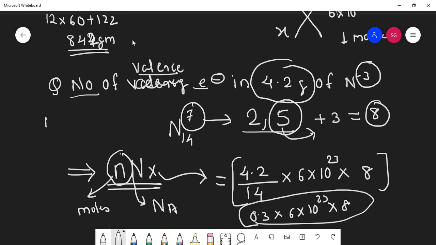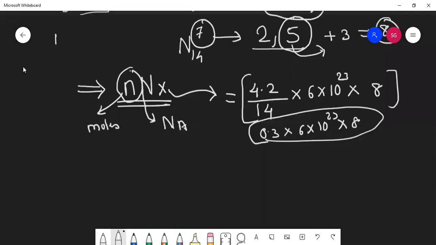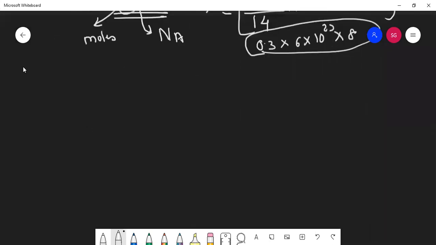And then further you can solve. 2.88 into 10 raised to 22. Very good. So students, how to use this nNx formula? Again, one question we'll try. The calculation part you can do it, students.